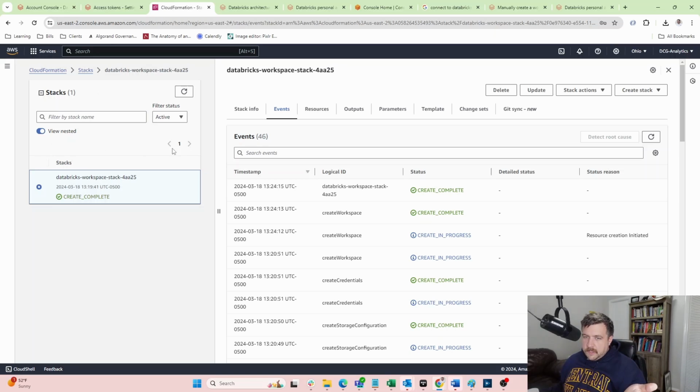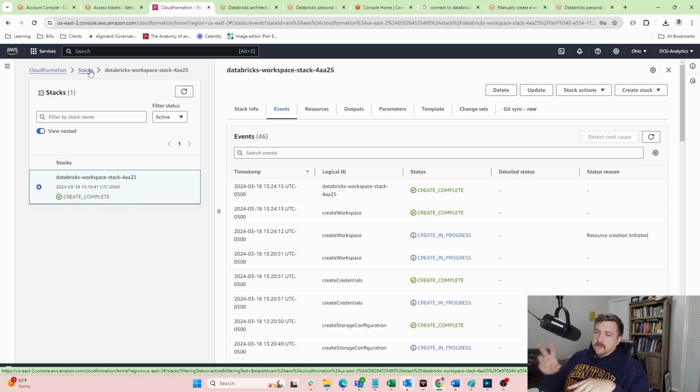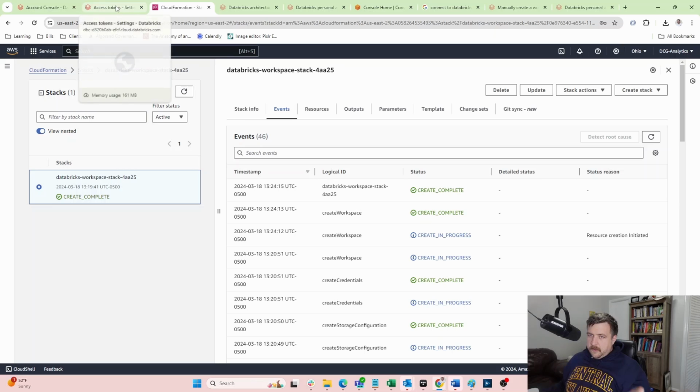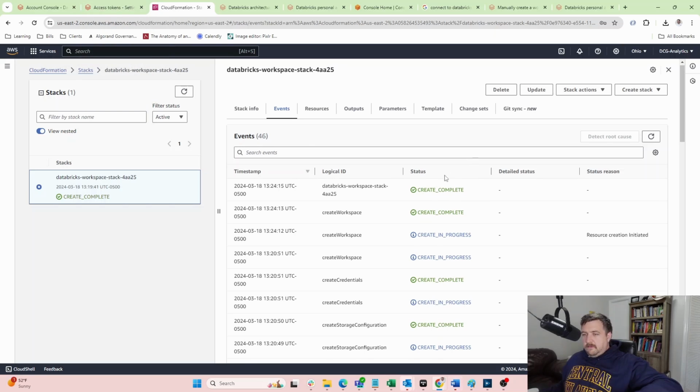I'm sorry, these are actually the steps of creating the stack. In AWS it's called a stack. The workspace is the term over on Databricks. It walks you through this. It's actually really easy to do, and it just does the whole launch for you. It takes about 15 to 20 minutes.